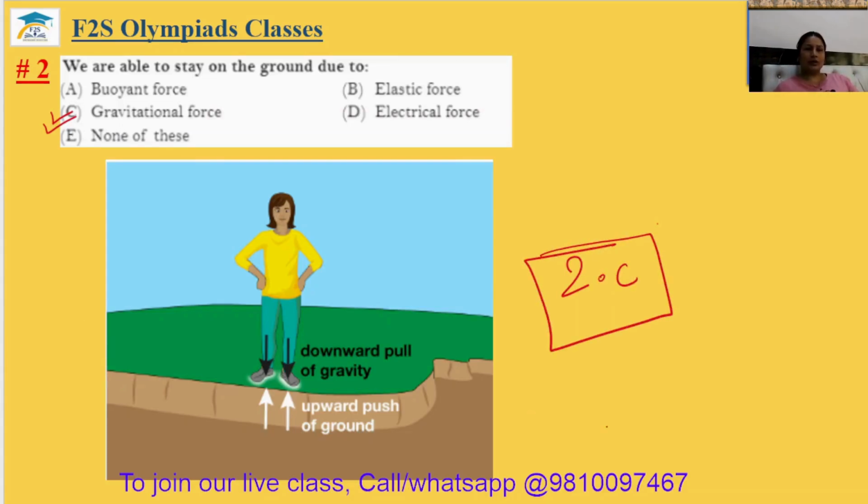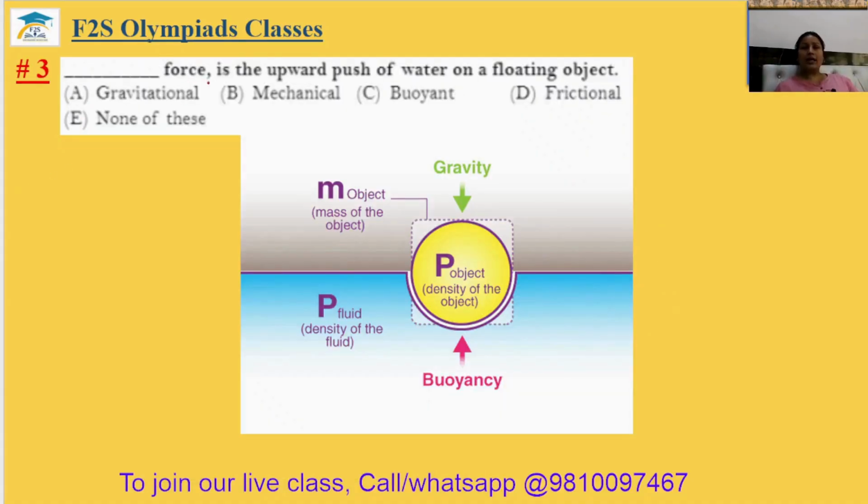Question number 3. Dash force is the upward push of water on a floating object. So on a floating object, the object feels a force by the fluid in the upward direction. So this force is the buoyant force, buoyancy. So third answer will be option C.